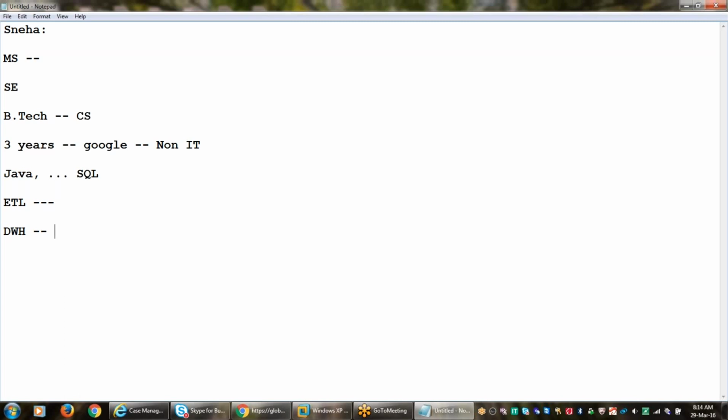Now, how will the data come into the data warehouse? How will they load the data into the data warehouse? Who will load the data into the data warehouse? If it is normal database tables, the database developers will do it. But when it comes to the data warehouse, there is one process. With the help of ETL tools, they will load the data into the data warehouse first. Once the data is loaded, they will take reports from the data warehouse with the help of reporting tools.